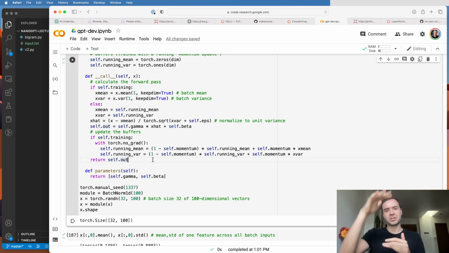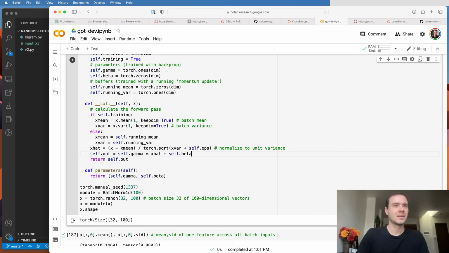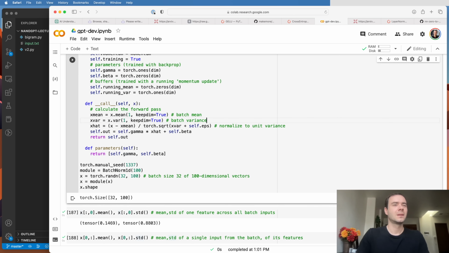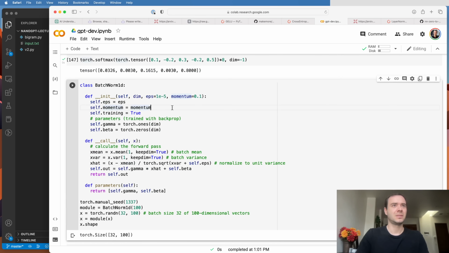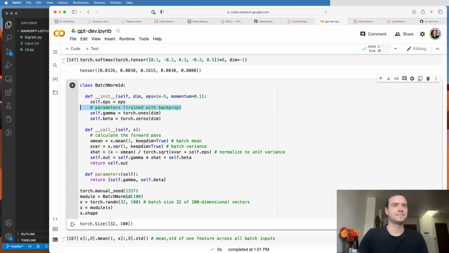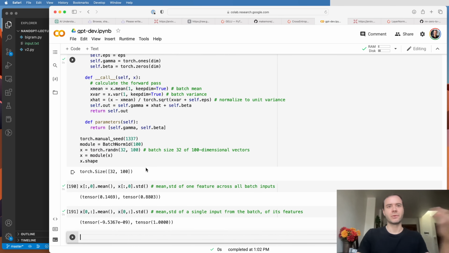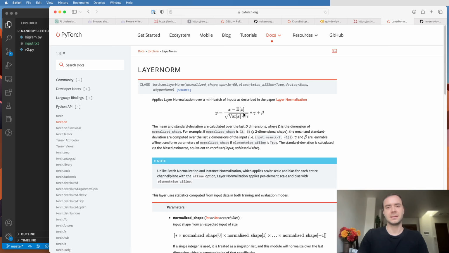And because our computation now does not span across examples, we can delete all of this buffers stuff because we can always apply this operation and don't need to maintain any running buffers. So we don't need the buffers. There's no distinction between training and test time. And we don't need these running buffers. We do keep gamma and beta. We don't need the momentum. We don't care if it's training or not. And this is now a layer norm. And it normalizes the rows instead of the columns.